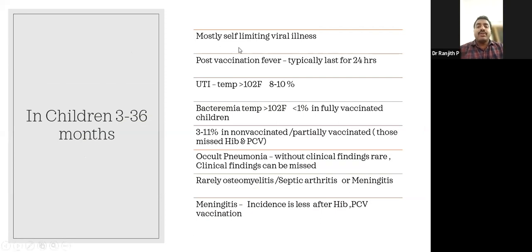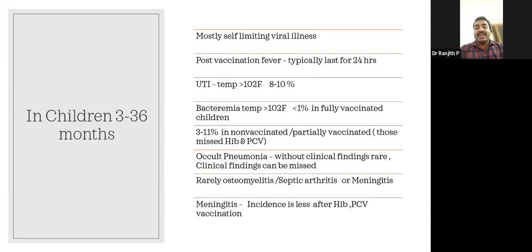In children between the age group of 3 months to 36 months, fever without focus is mostly self-limiting viral illness, about 70%. And in this age group more vaccinations are coming in the UIP period, so there will be post-vaccination fever. It is also common, but the characteristic of post-vaccination fever is that it typically lasts for 24 hours.